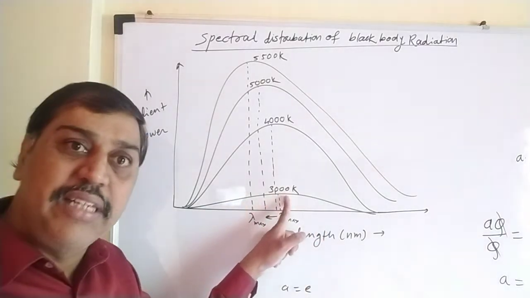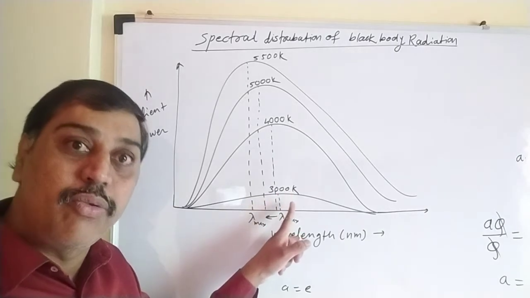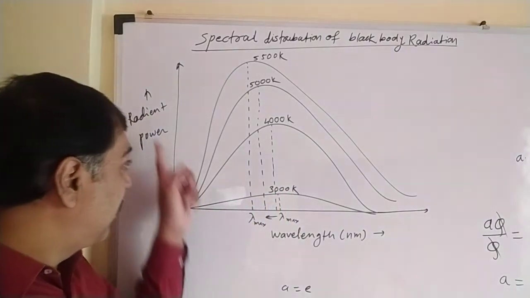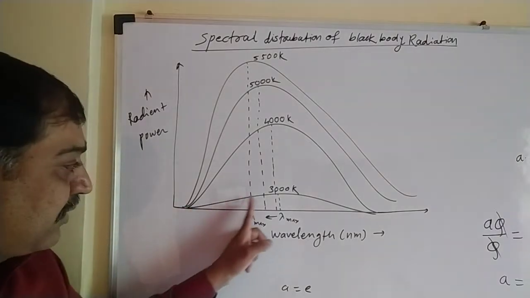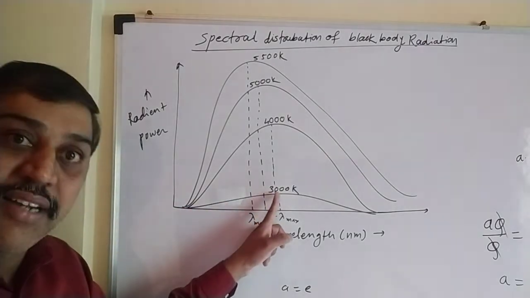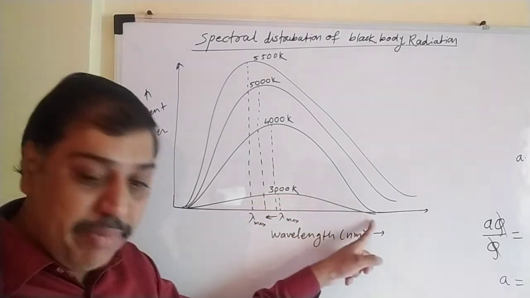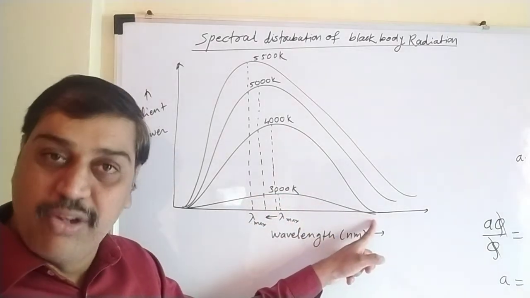Temperature of the body is not 300, it's 3000 Kelvin. 3000 Kelvin temperature we have taken. So what will occur with the radiant power? It increases, becomes maximum with increase in wavelength. For further increase in wavelength, it decreases to a minimum value, or we can say it comes to zero.